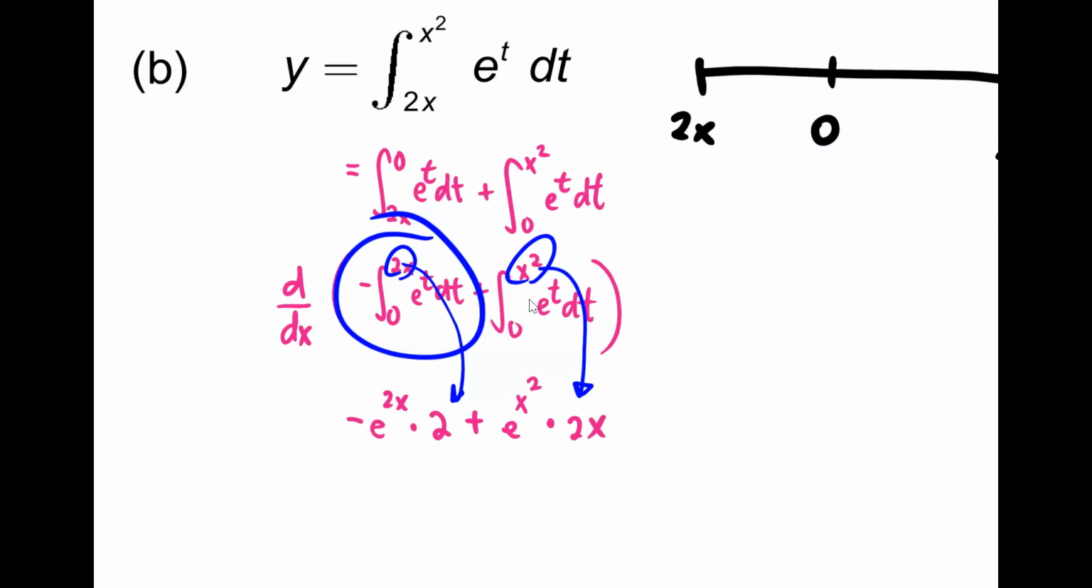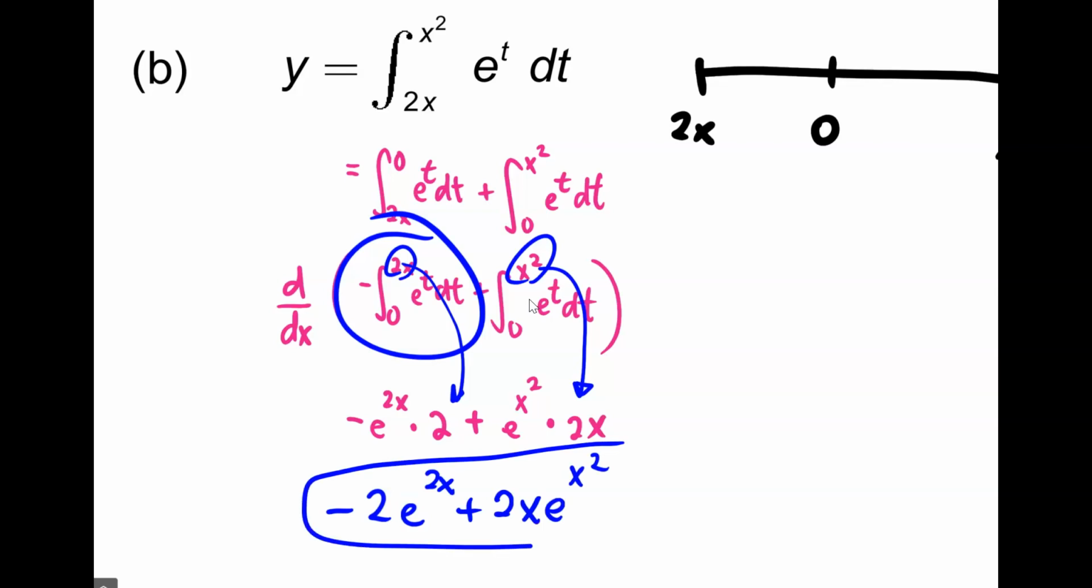Okay, so let me pull out a constant. It doesn't really matter. So I have negative 2e to the 2x plus 2x e to the x squared. This is my solution, because we split it into 2 regions. This is how you deal with a variable on your upper and lower bound.